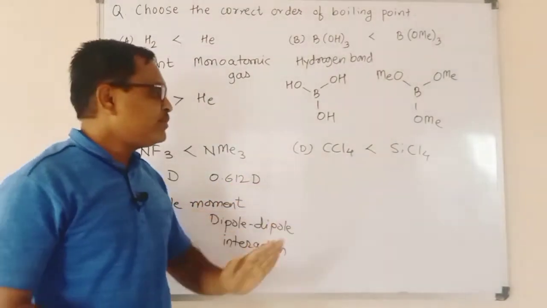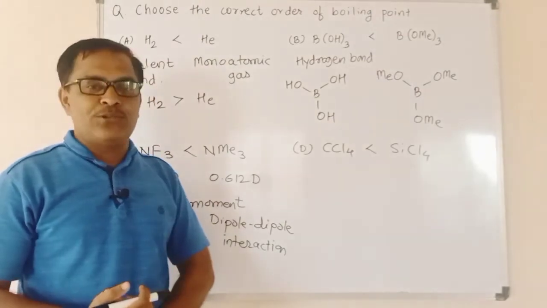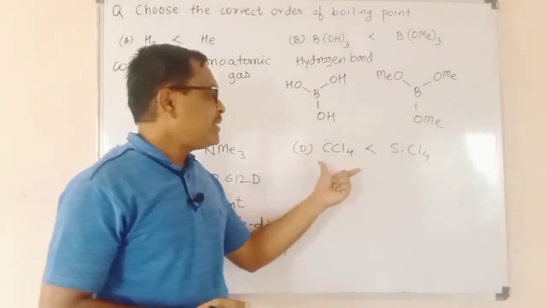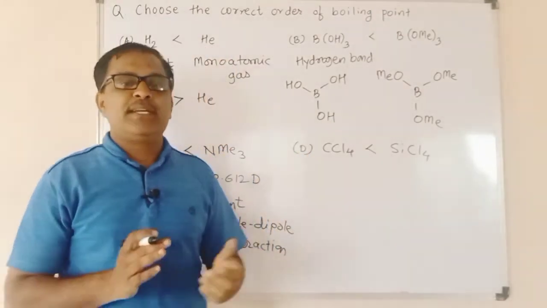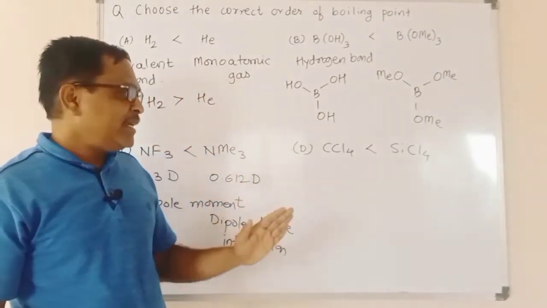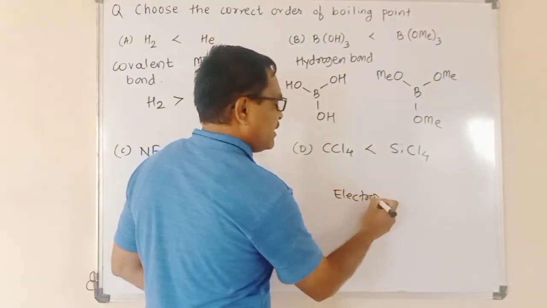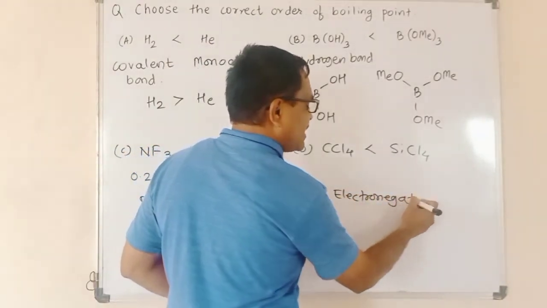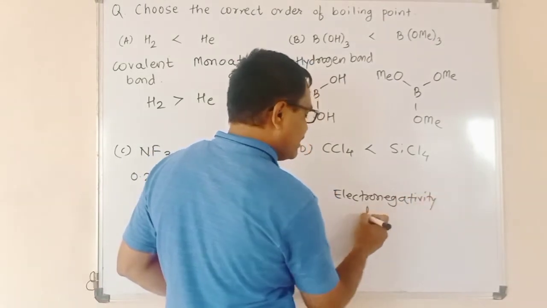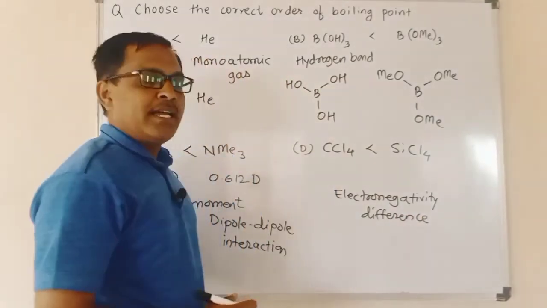Again, we have the last option, CCl4 < SiCl4. But remember that this is not the correct order of boiling point. Here the boiling point is decided on the basis of the electronegativity difference between the bonded atoms.